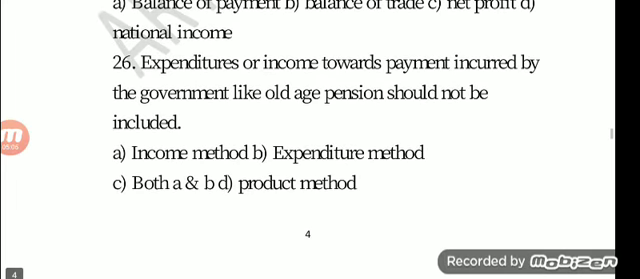Question number 26. Expenditure or income towards payments incurred by the government, like old age pension, should not be included in dash. Option A, income method. Option B, expenditure method. Option C, both A and B. Option D, product method. The answer is option C, both A and B.